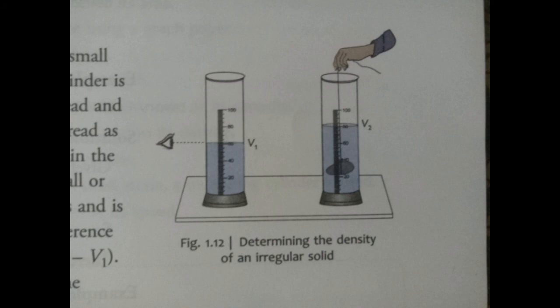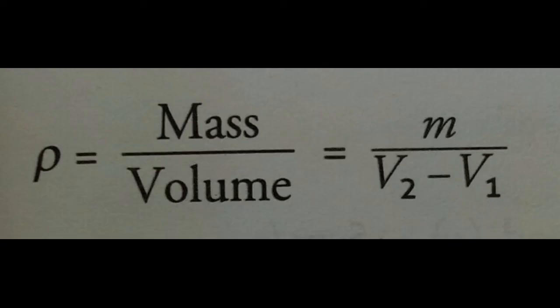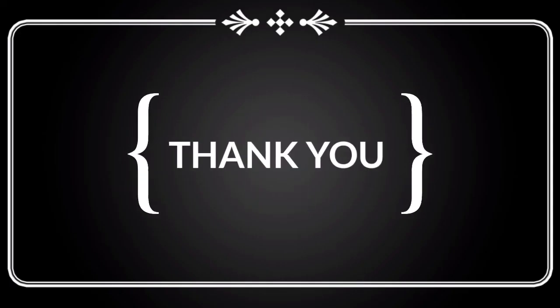Now to calculate the density of the stone, we use our formula rho equals mass upon volume. Calculate the mass of the stone by a weight machine, and we have already calculated the volume from the difference of the cylinder readings. Put all the values in the formula and thus we can calculate the density of an irregular solid. Thank you.